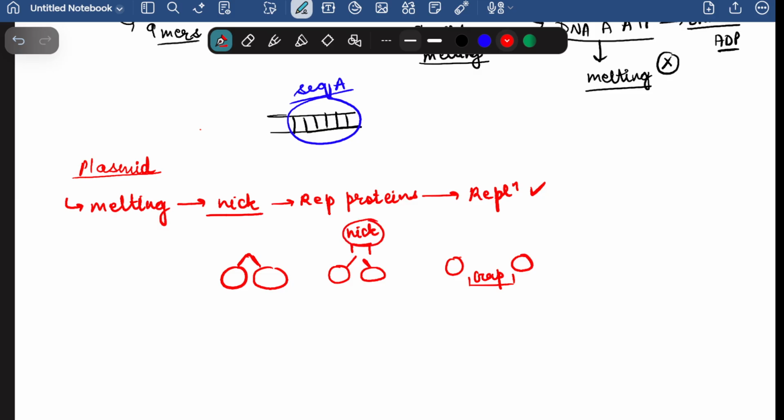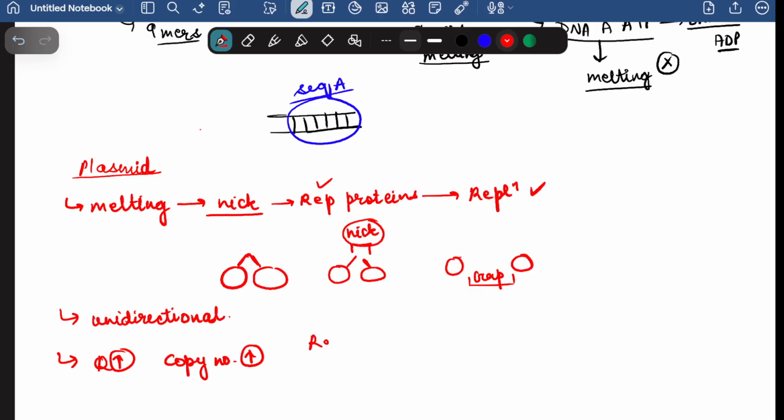So this nick is created by these Rep proteins in the plasmid at the ori region, so that the replication can initiate. Also we have to remember that here the replication takes place unidirectionally, unlike in the bacteria where it was bidirectional. And also here the replication is very high, means replication has to happen again and again, so that the copy number of the plasmids can increase, because that is what their main aim is.